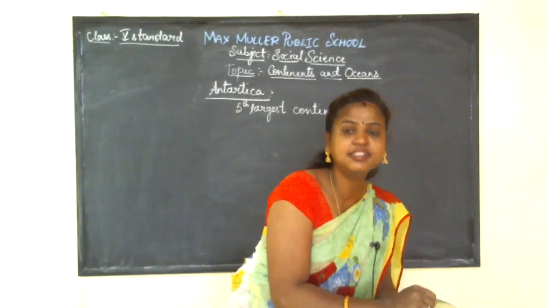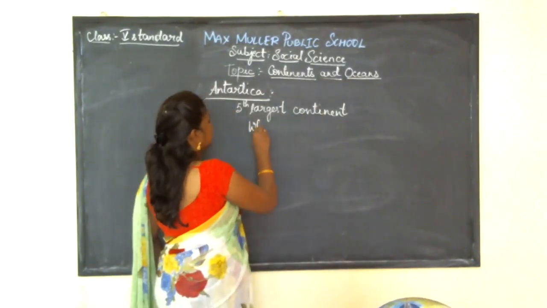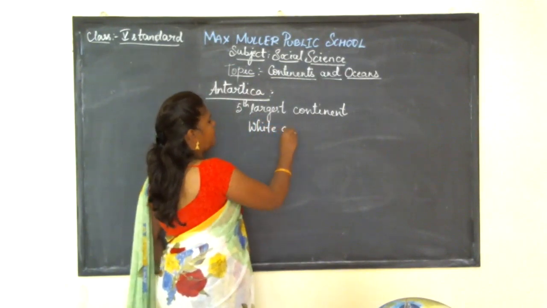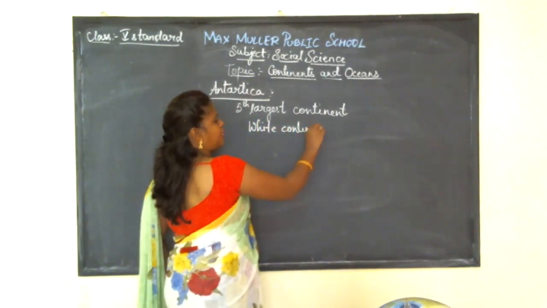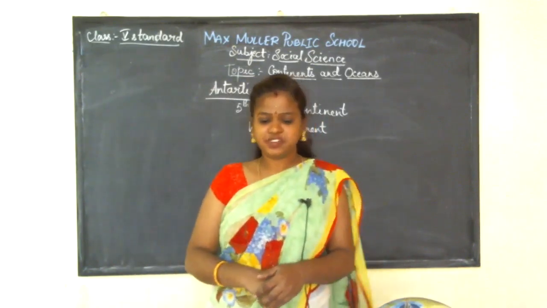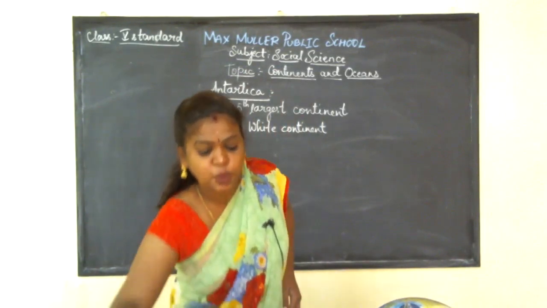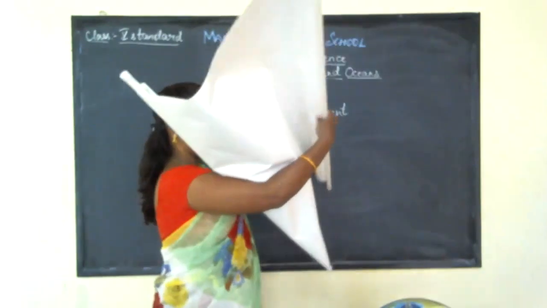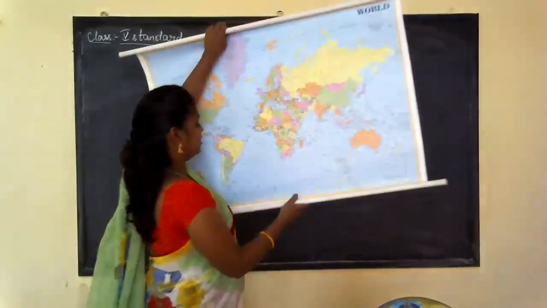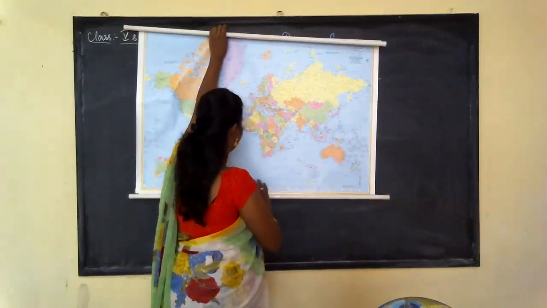Antarctica is also known as the white continent. Why is Antarctica called the white continent, children? Any guesses or ideas why Antarctica is white in color? This portion is Antarctica, but they have not marked it here.